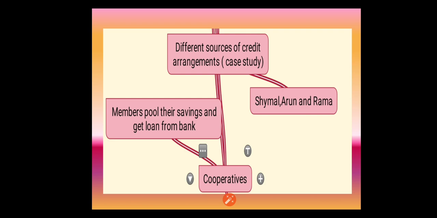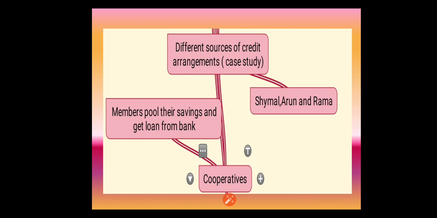Like this she takes loans, and mostly she falls into the debt trap because she is not able to repay the loan. Even though the landowner does not treat her well, she forces herself to work on the farm because she is not able to repay the loan. From these three case studies, we can easily identify that Arun is better off than Shyamal and Rama because he gets the loan from a formal source and he is very safe. These are the three case studies from Sonpur village.